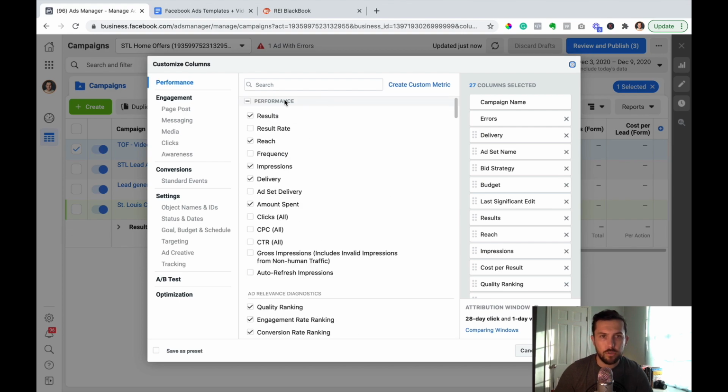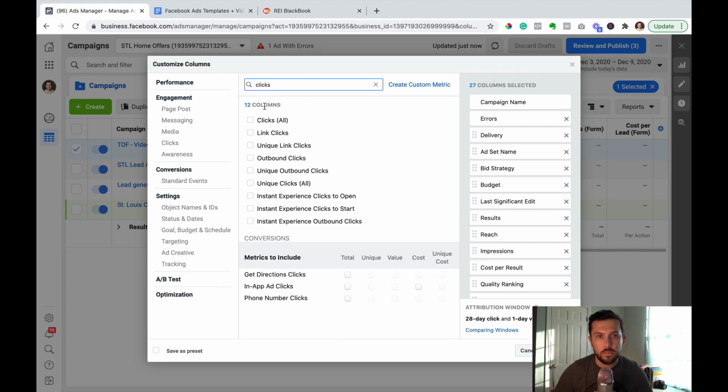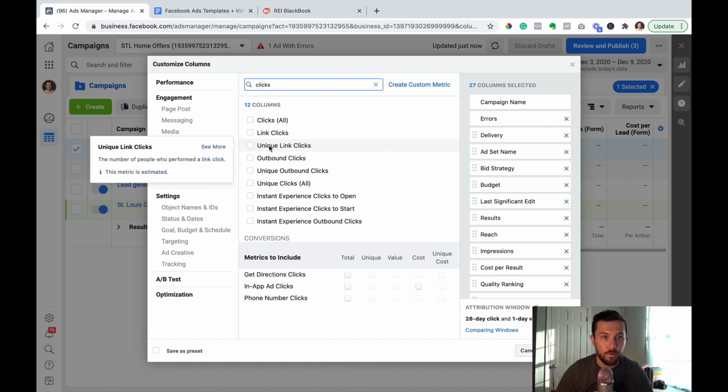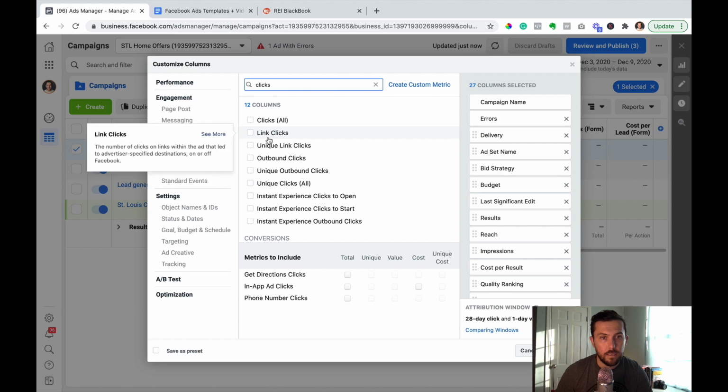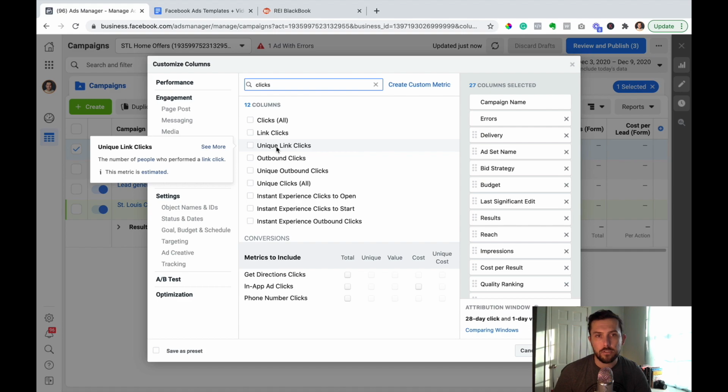So I'm going to just search for clicks. You have link clicks and unique link clicks. The difference between them, you can see these little tooltips pop up. Unique link clicks is the number of people who performed a link click. And link clicks is the number of clicks on links within an ad that led to an advertiser's specific destination. Basically what that means is the same person could click on multiple links in your ad, whereas unique clicks just tracks one unique user, even if they click multiple links on that ad.